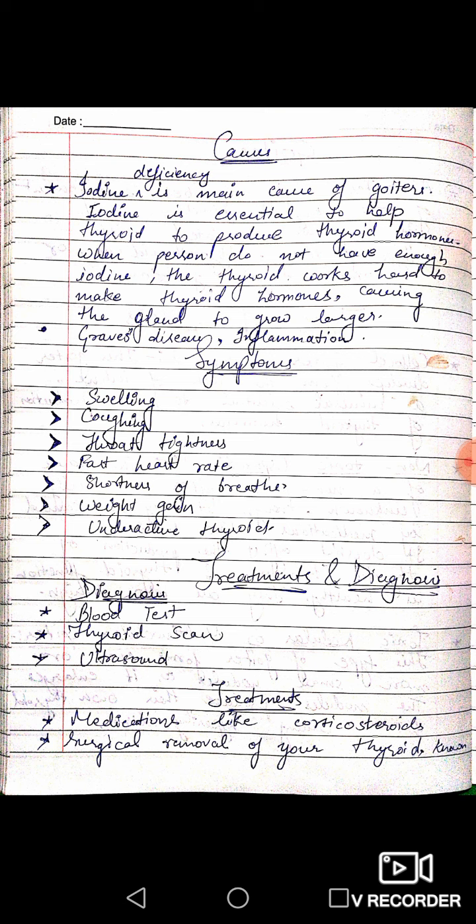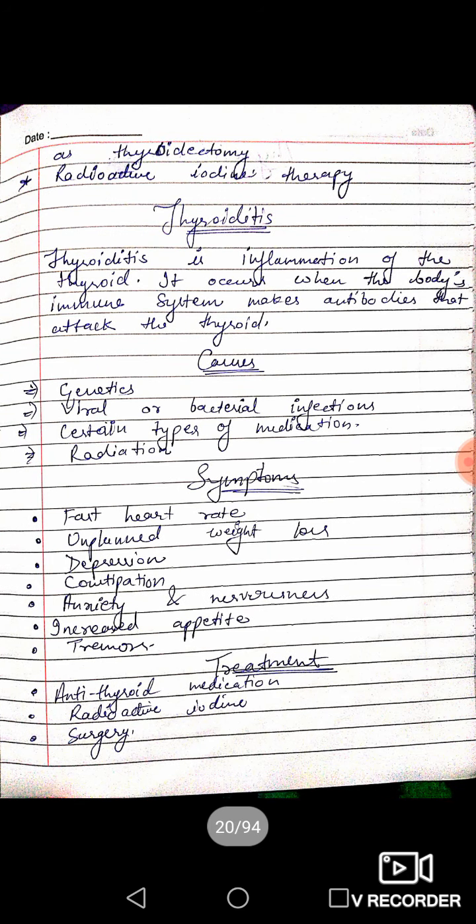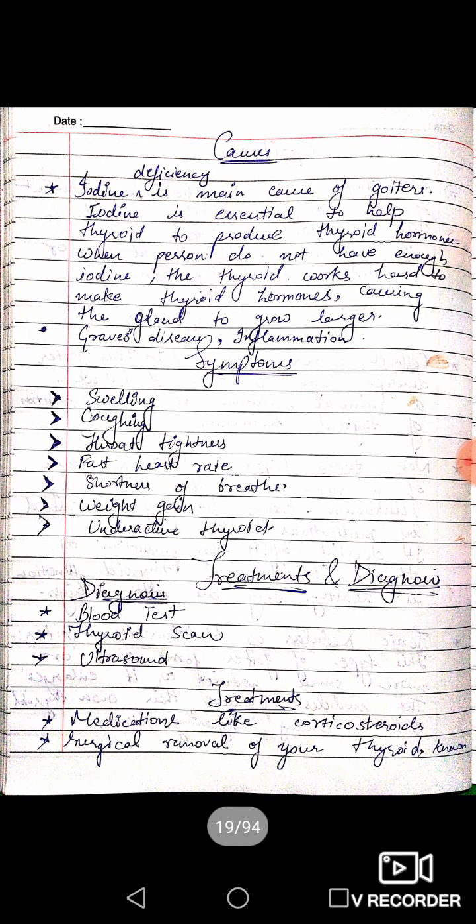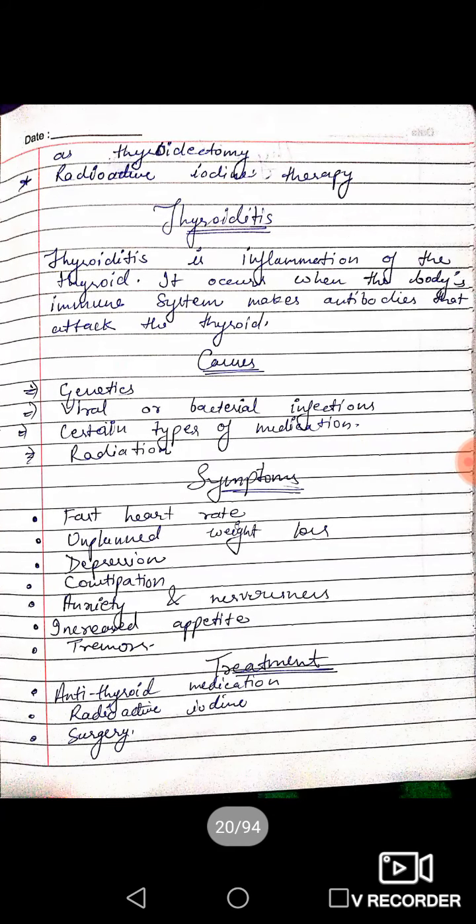Next, their treatment methods. First is medications, for example corticosteroid medication, which will help to cure the goiter. Next is surgical removal of the thyroid, and this process is known as thyroidectomy, in which we will remove the thyroid gland. Next, radioactive iodine therapy, in which we will consume radioactive iodine to treat goiter.